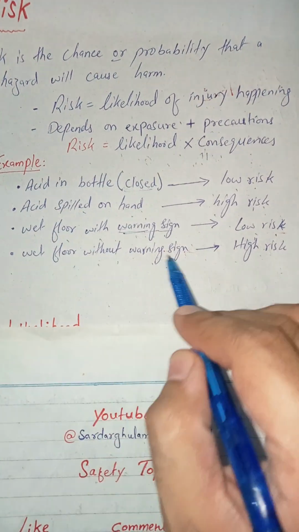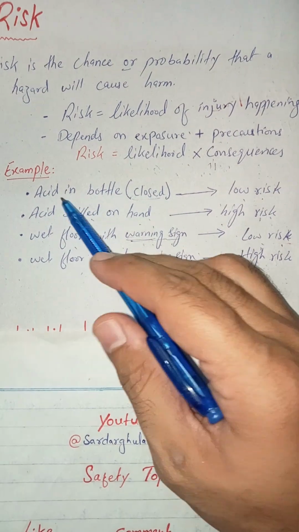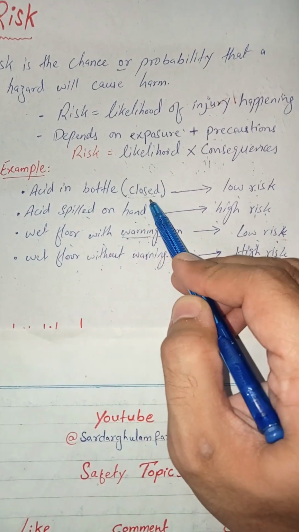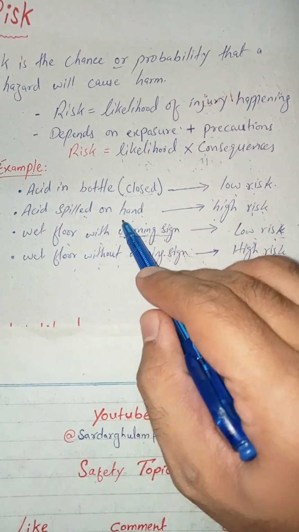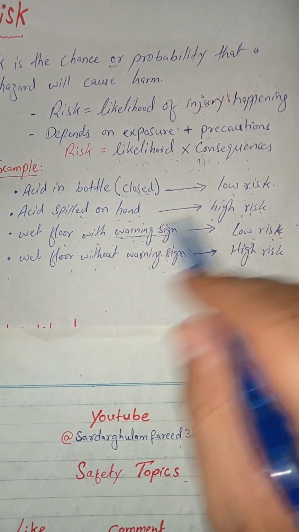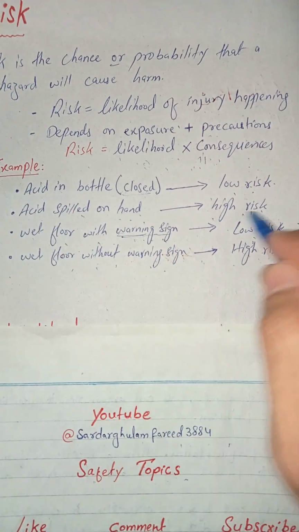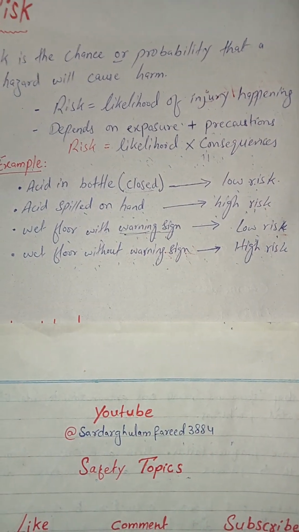But a wet floor without a warning sign can be a high risk. I hope you understand what I mean: acid in a closed bottle is low risk, and if spilled on the hand in direct contact with our skin, it can be high risk. Similarly, a wet floor with a warning sign is low risk, and the same wet floor without a warning sign can be high risk.